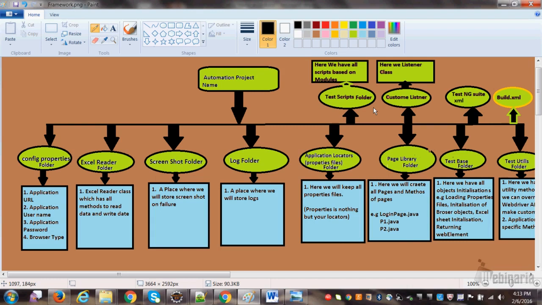So once your script is done, you need to have a custom listener. What is a custom listener? See, custom listener is very important in Selenium. For the custom listener, we'll create one folder. Inside that we'll create one class, the custom listener class. The custom listener class basically overrides the methods of the listener, right? We have a lot of listeners that I will explain when I do the coding. So basically you can override the methods of listeners. Override means you can create your own method, right?